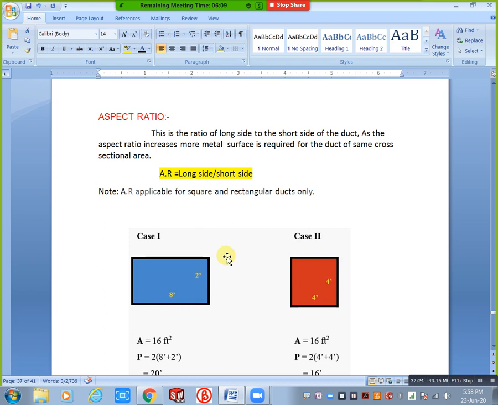Why? Because in site we have less clearance. For example, ceiling to slab, we have just a 12-inch or 9-inch gap. In that type of situation, definitely we need a large width. Okay, we can't increase our height. That type of situation is applicable, but if we have clearance in site, ceiling to slab 2 feet or 3 feet clearance, in that type of situation taking a larger width is not applicable. Okay, now understand my point. When you have clearance as per site, that condition is applicable. Based on clearance you need to select your width, how much width of duct you need. That depends upon your site clearance condition.